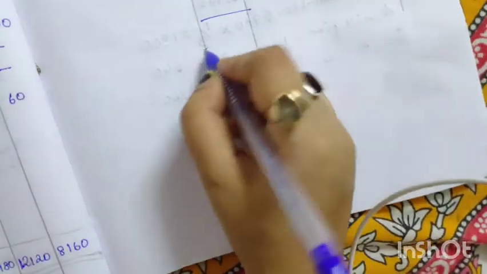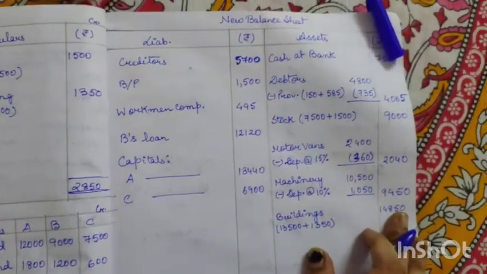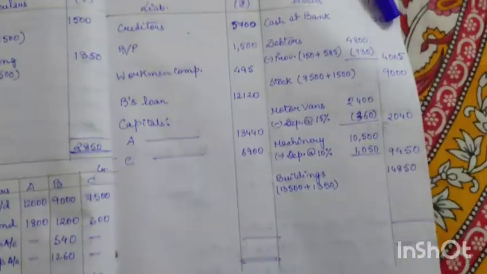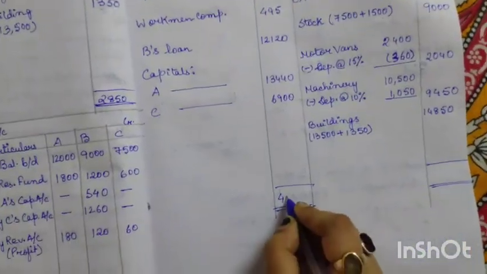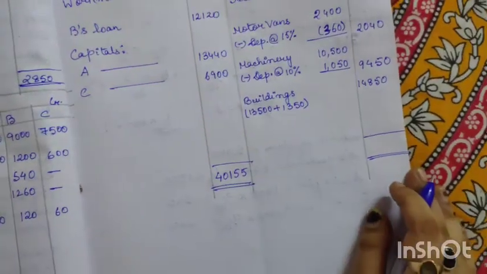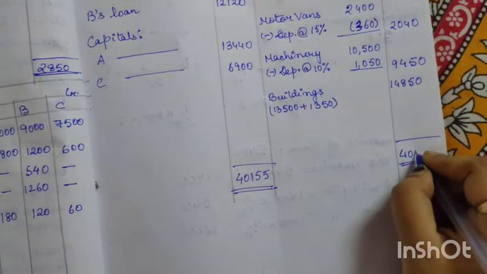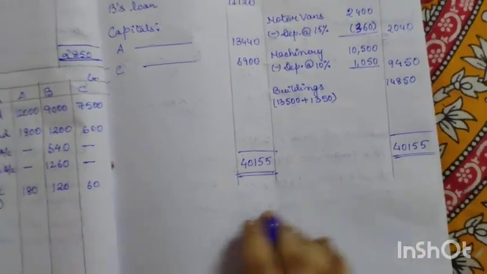Now we will make the total of both liabilities and asset side. If we make the total of liability side, we will get 40155. Here also if we make the total of asset side, we will get the total 40155. So now the sum is, as you can see, done.